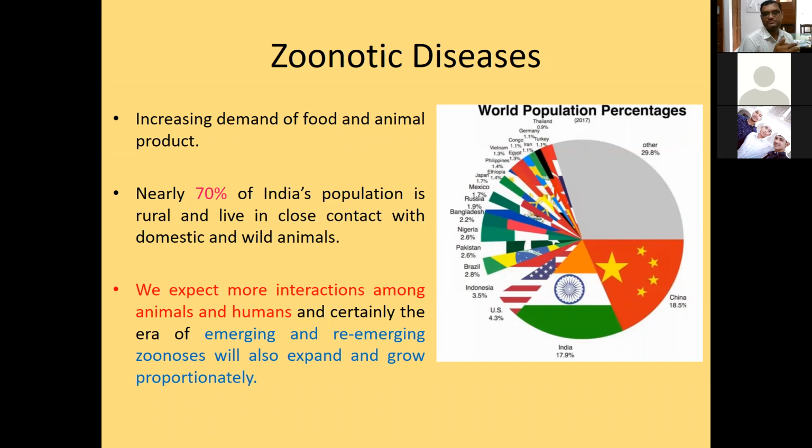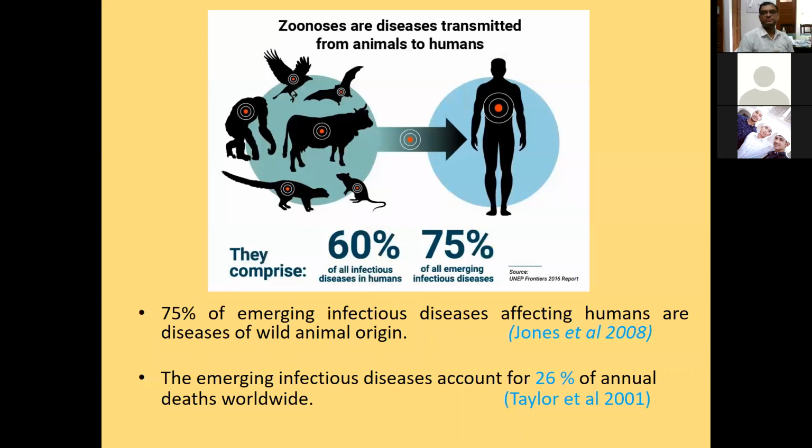So a bacterial disease which was controlled earlier can re-emerge due to antimicrobial resistance. This may lead to the emergence of new diseases in the human population. Because we live in close contact with domestic and wild animals, it will lead to more and more emergence of diseases.